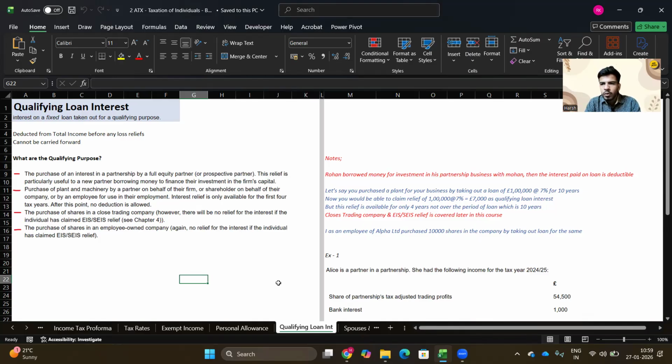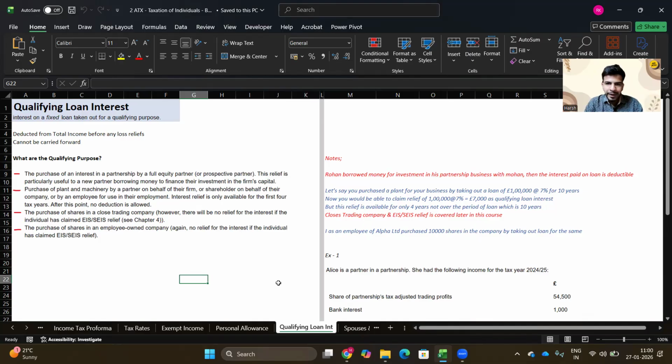When you take the loan, you would qualify for that interest to be deducted against total income. Or you can also be a prospective partner: you are not currently a partner, but you take the loan with the intention that you will become a partner of this firm.